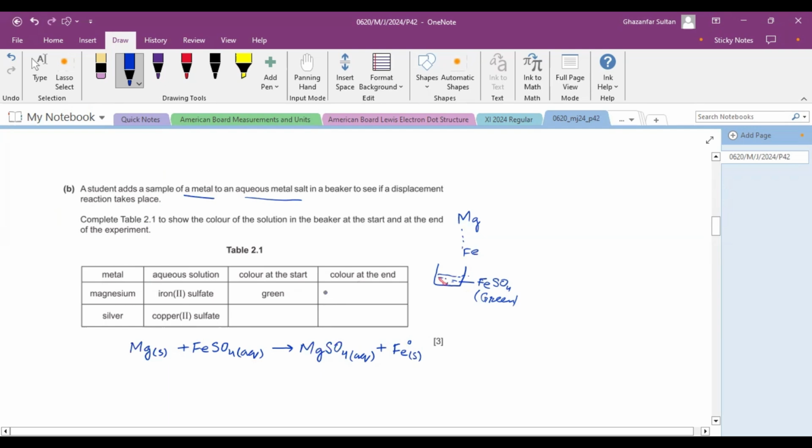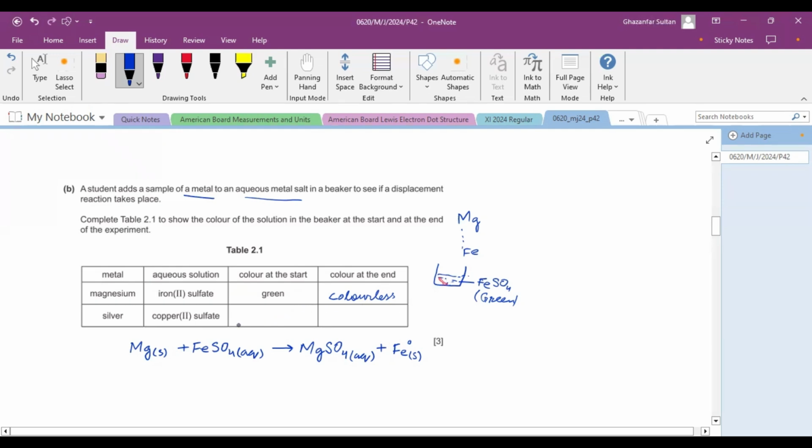The color changes from green to colorless because magnesium sulfate is colorless, and the green color was due to the presence of Fe2+ ions. As Fe2+ ions are converted into Fe, which is gray and solid, it settles down, and the solution becomes colorless because there would be no Fe2+ ions there.